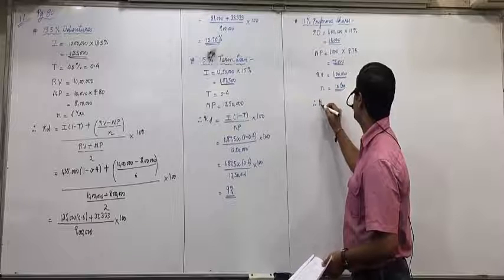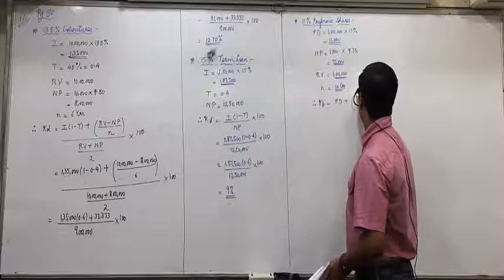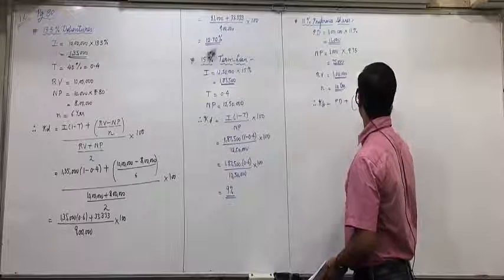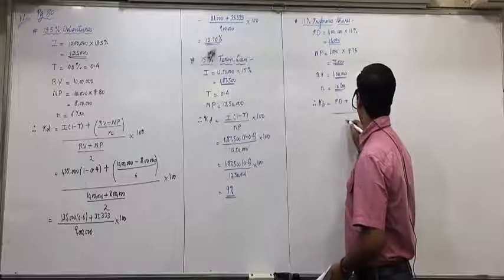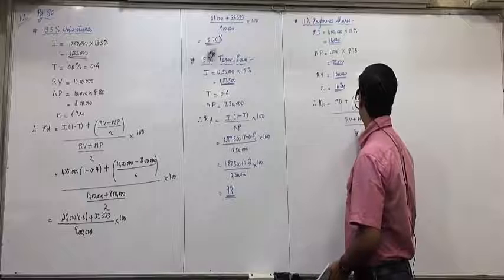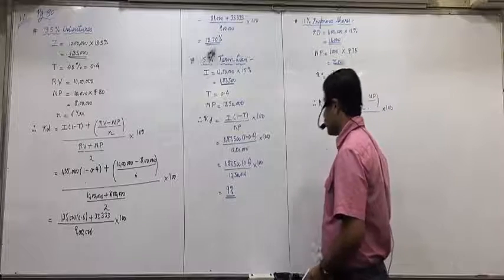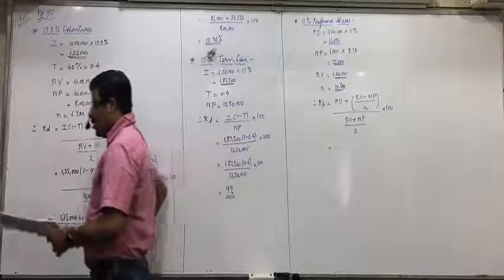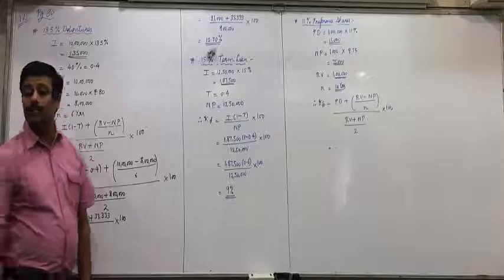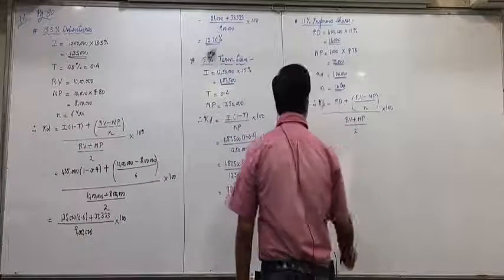KP is equal to PD plus (RV minus NP) upon N, upon (RV plus NP) upon 2, into 100. Are you okay with this? Here I'll put the values.